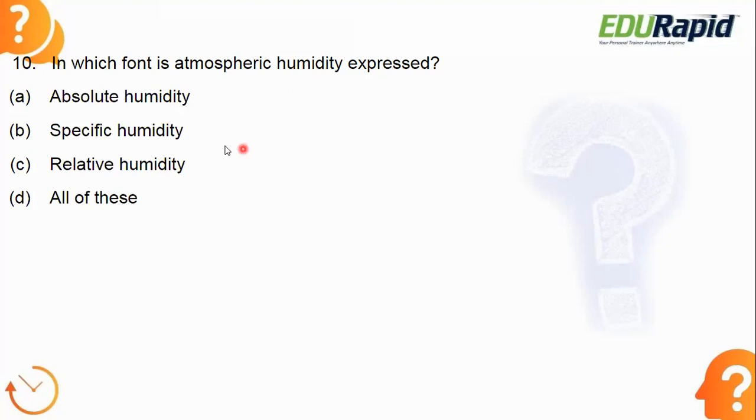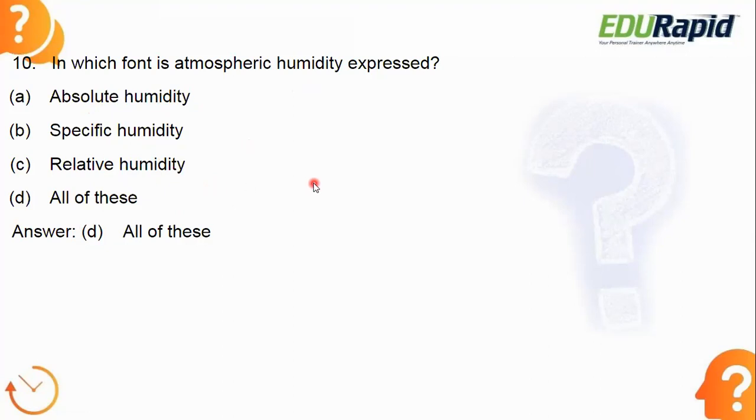Okay, let's see. Answer is option B, all of this. The humidity is expressed maybe in the form of absolute humidity or specific humidity or relative humidity. All of these are expressions of the atmospheric humidity.